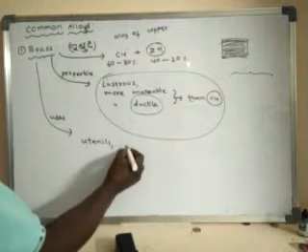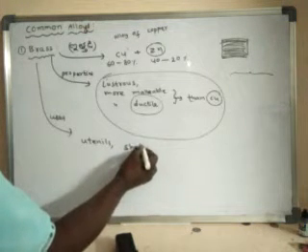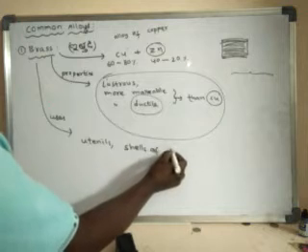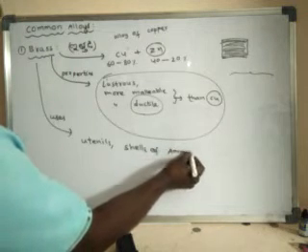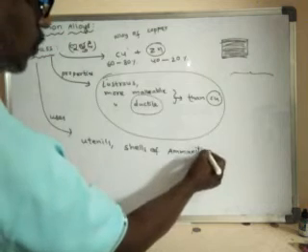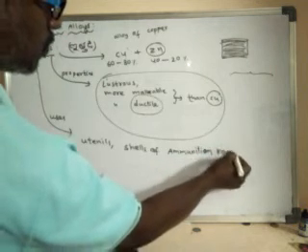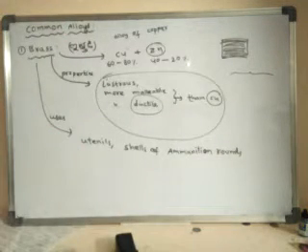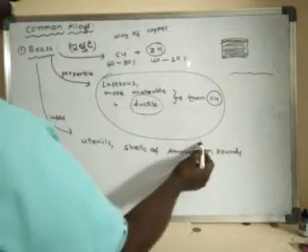So, shells of ammunition rounds. What is ammunition?